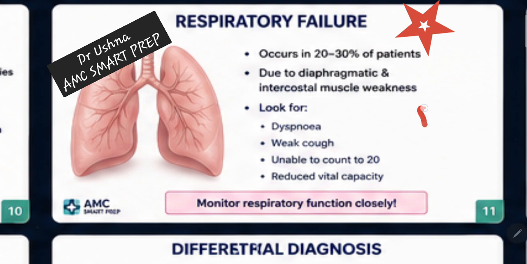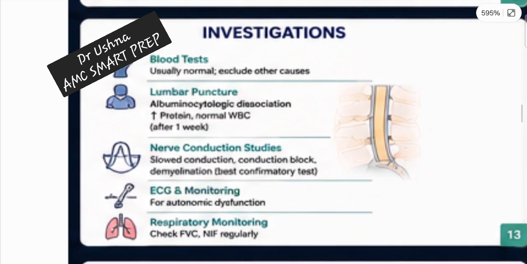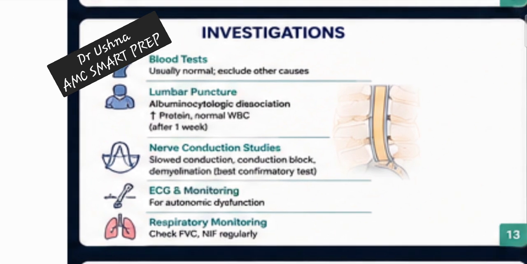So mostly in MCQs they ask about the FVC. Think of FVC as a part of the diagnostic workup of your GBS patients. This is very important. Respiratory involvement you should not ignore. We have different kinds of tests, but the important thing is that in AMC, they love to ask particular things. They do not ask what investigations you are going to do with a list of investigations. This is not how the exam comes. They are very particular. What are the initial investigations? What are the confirmatory investigations? How you are going to diagnose GBS on a clinical basis? That's how you have to approach the questions.